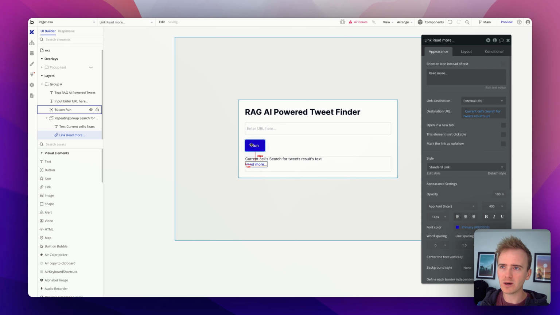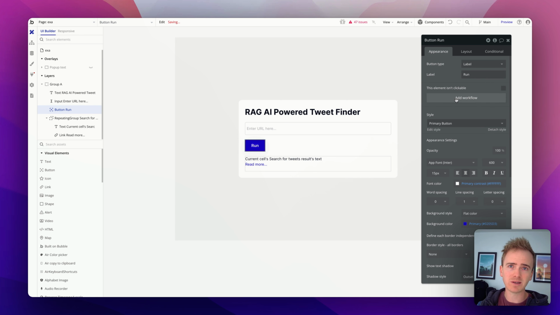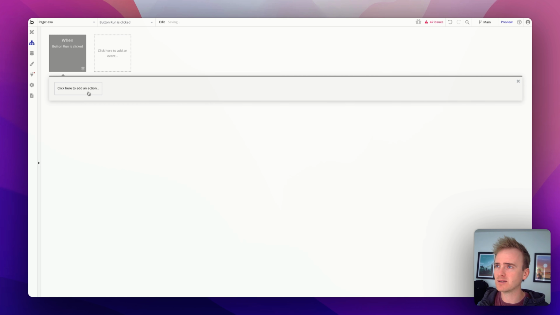Let's connect up our workflow. So we want, when the button is clicked, to send our query over to the Exa AI search endpoint, which we set up in the Bubble API connector. And then we want to show the results on the page. So let's add in a workflow.